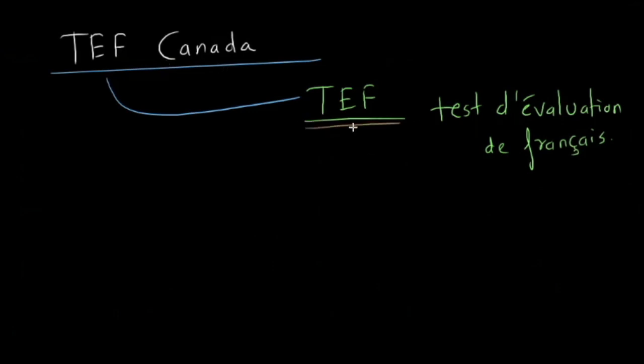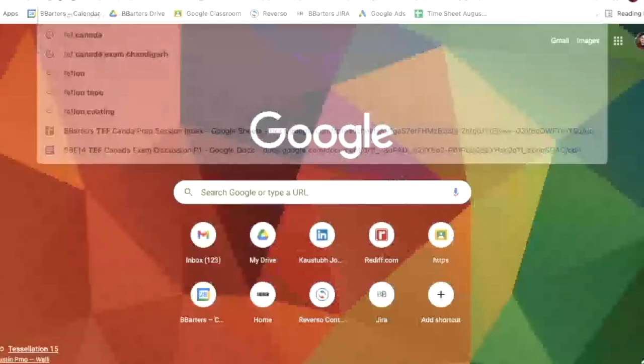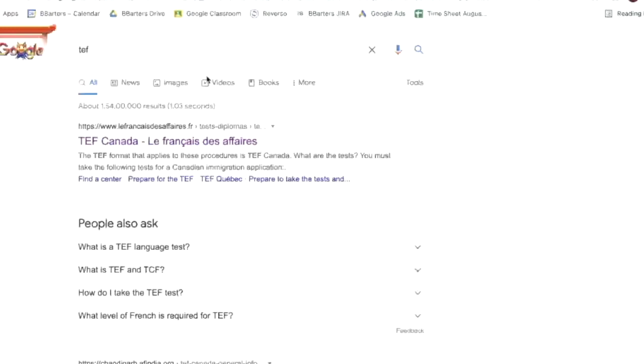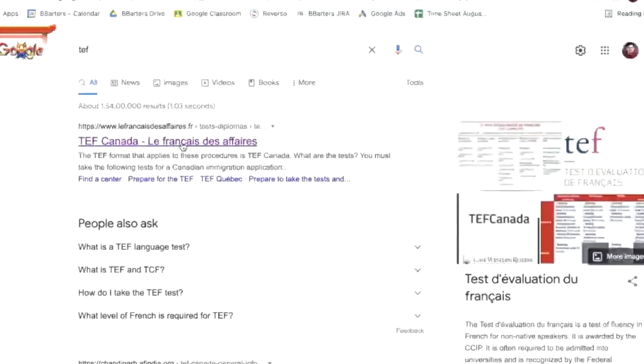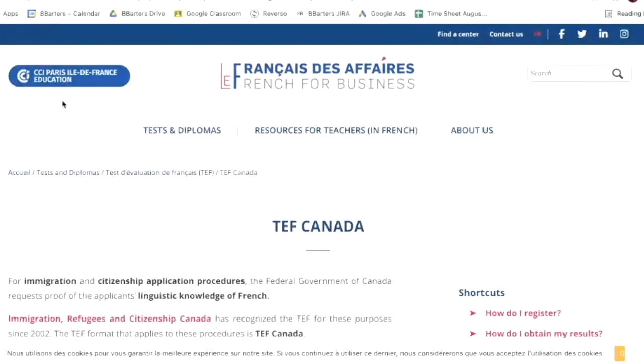This is conducted by an institute called CCI. It's actually a government body. All you have to do is type TEF in Google, and you see the official website. If you click on that, you see this is the CCI Paris Île-de-France Education. It is a government institute organization which conducts this exam.